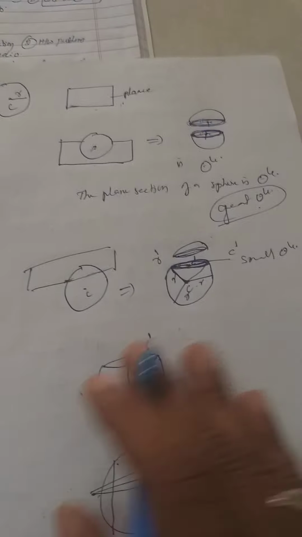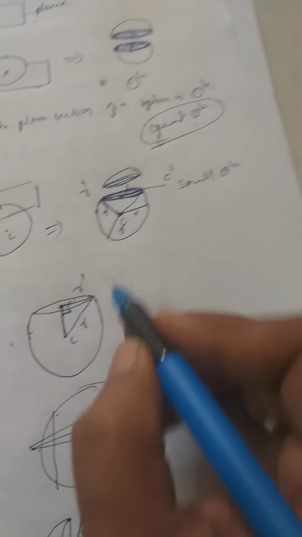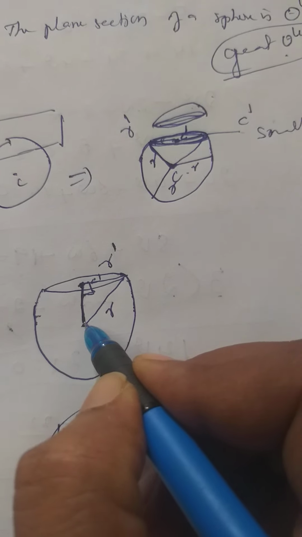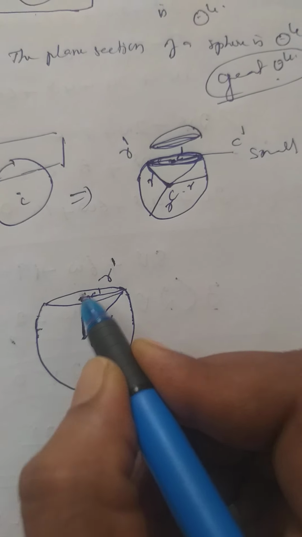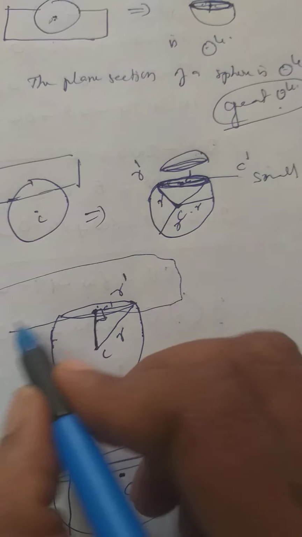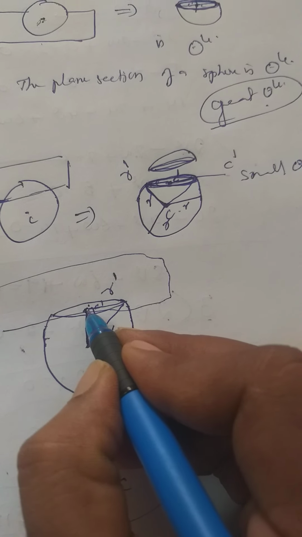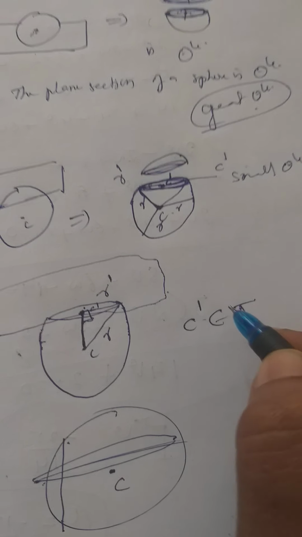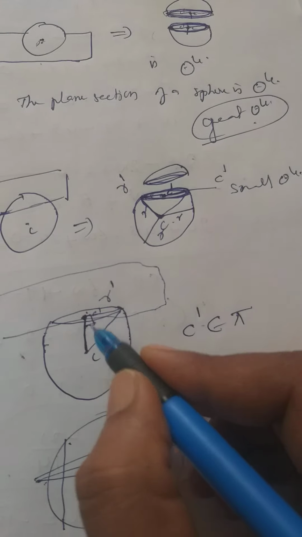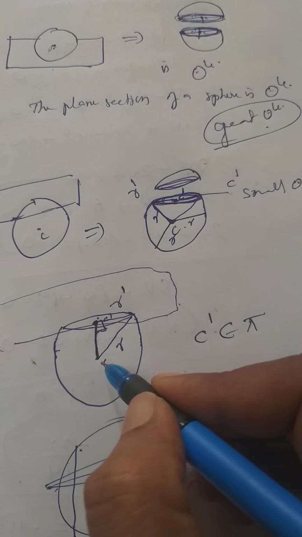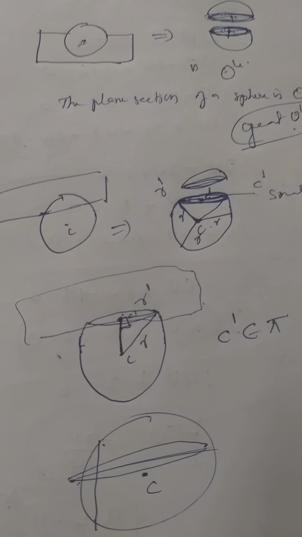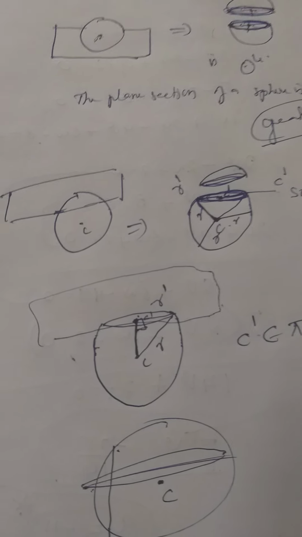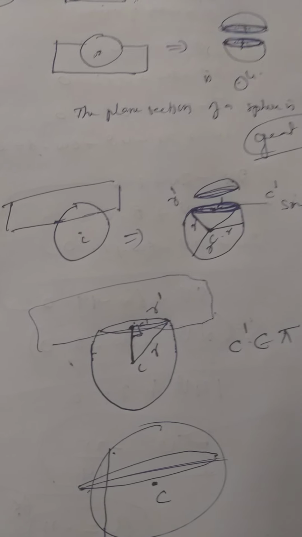Now remember, here C dash is the foot of the perpendicular from the center of the sphere onto the plane. Because this figure comes when the plane cuts the sphere. Therefore the center of the circle always lies on the plane. And C dash is the foot of the perpendicular from C, where C is the center of the sphere. You remember this one. This is a very, very important concept: the plane section of a sphere.